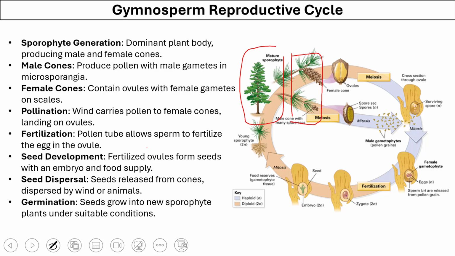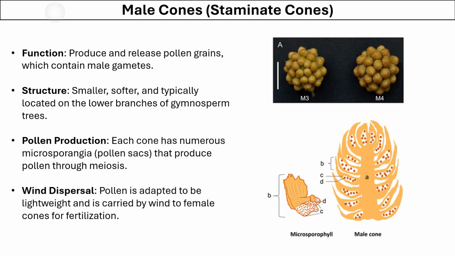Pollination can occur through wind that carries the pollen to the female cone. Then the pollen tube is formed that allows the sperm to fertilize the egg. The fertilized ovule then forms the seeds with an embryo and food supply inside it. The seeds released from the cones are dispersed with the help of wind or animals. The seeds then germinate to form the whole plant, which is a sporophyte.